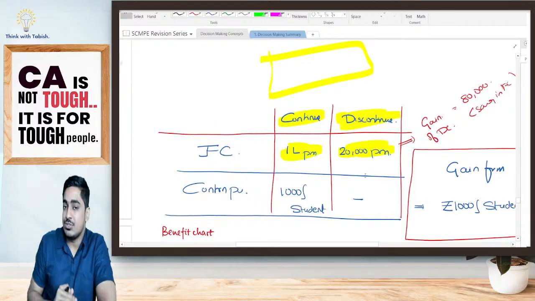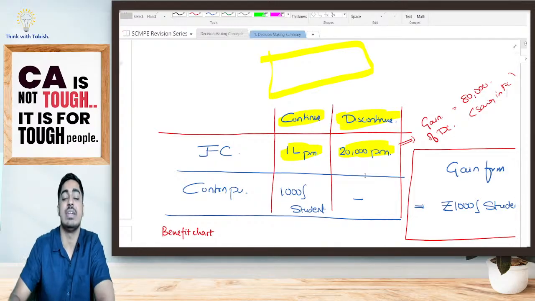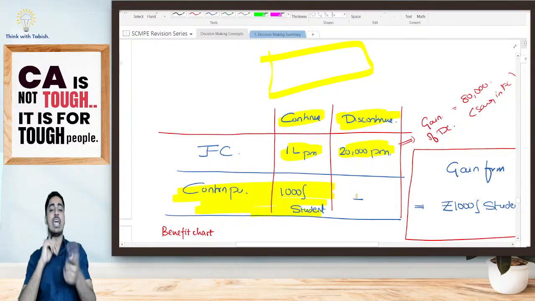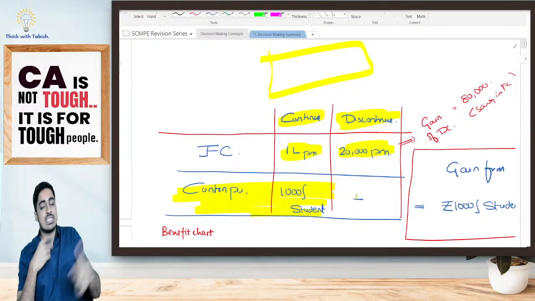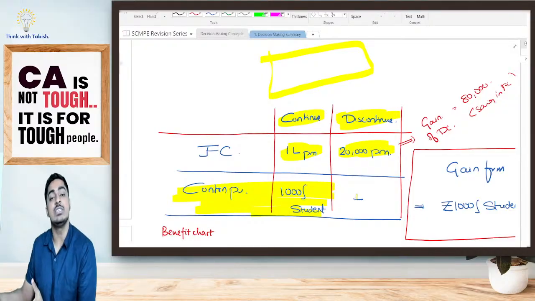I can teach every student. Assume for every student that I'm teaching, I'm getting a contribution of 1,000 rupees per student. Just a simple example, student, just to understand. From one student, I'll be getting 1,000 rupee contribution. If I'm continuing, if I'm teaching, students will pay me the fees, I'll be getting my contribution. If I stop teaching, no one will come to me. I will not be getting my contribution.